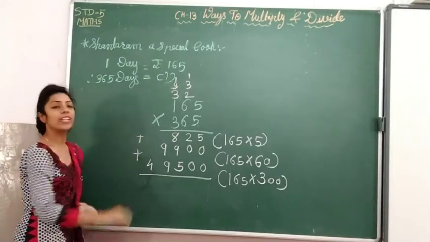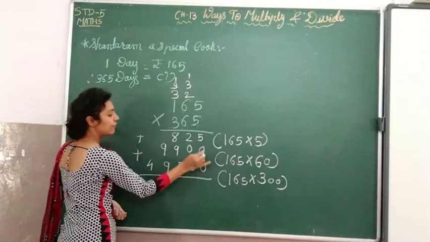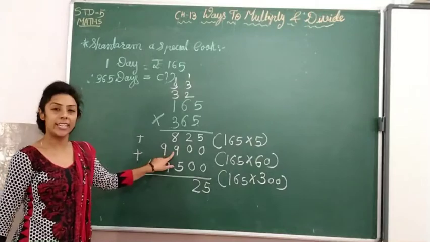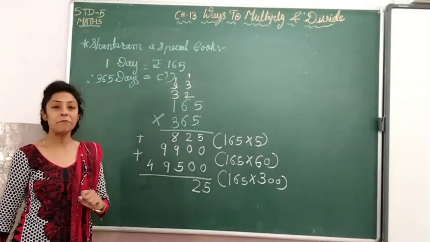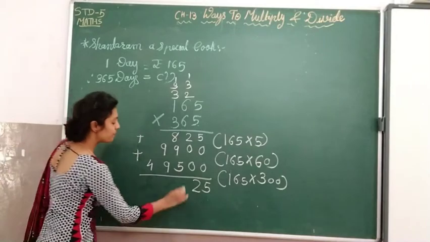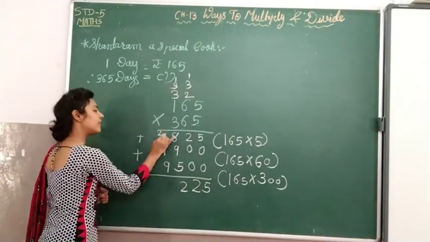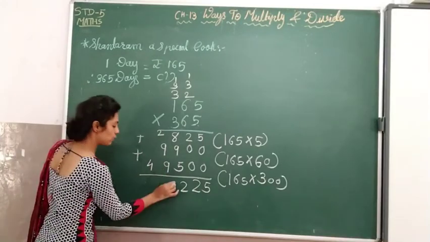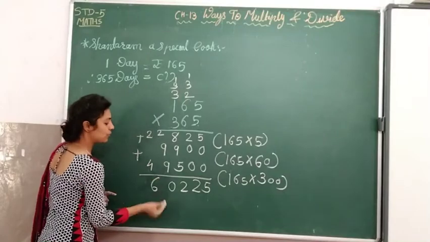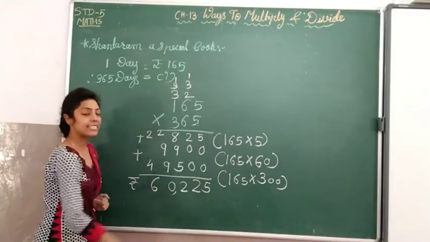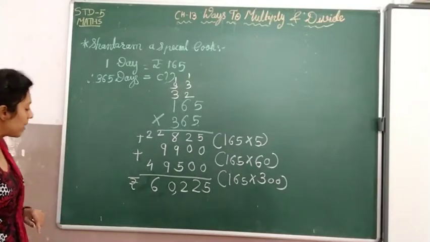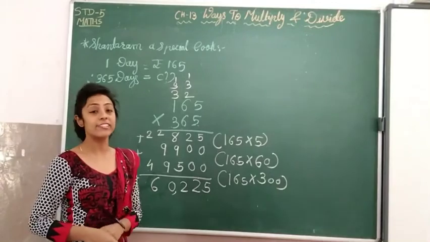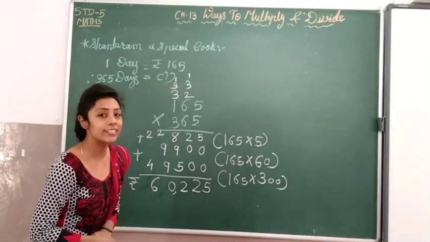What we will do? We will add all these numbers. 5 plus 0 is 5. 2 plus 0 is 2. 8 plus 9 is 17, and 17 plus 5 is 22. 2 is here, 2 is carried forward. 9 and 9 is 18, plus 2 is 20, and 4 plus 2 is 6. So rupees 60,225. Shantaram, the special cook, will get 60,225 for 1 year, for 365 days.